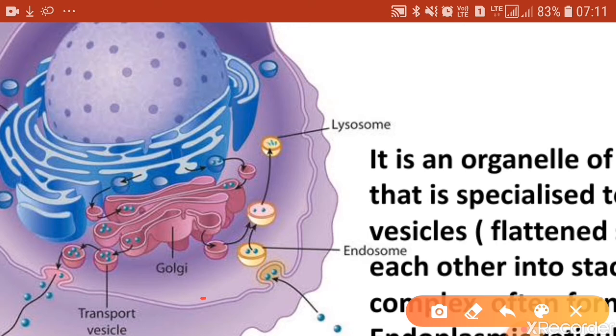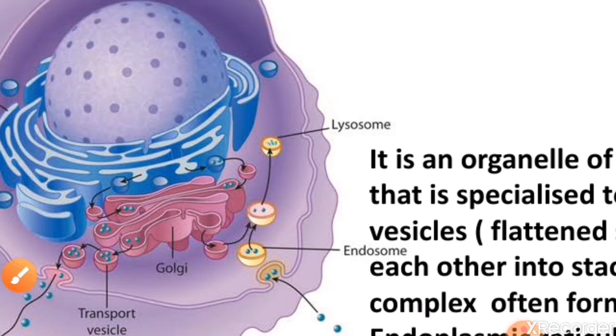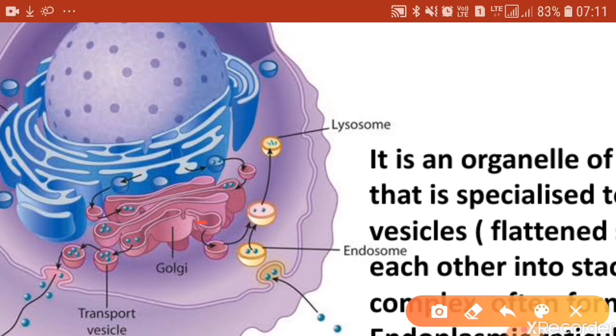From the other side of the Golgi body, these substances will be pinched off in the form of sac-like structures. Some of these may later turn into lysosomes, because Golgi bodies also make lysosomes, which is another cell organelle about which I'll be telling you.